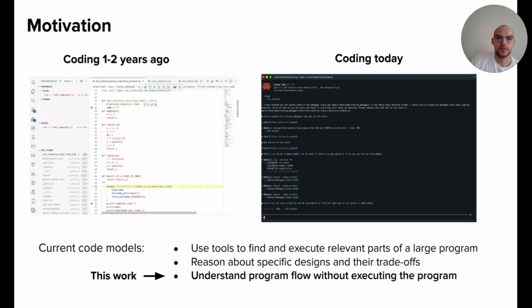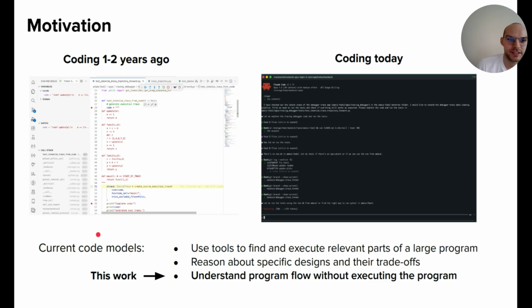So, 6 months or a year ago, coding looked like this left image that I show here on the slide. We basically were using an IDE, in this case Visual Studio Code, and the debugger to debug the test cases that we write ourselves and debug the program that we're about to write and find some bugs in the program.